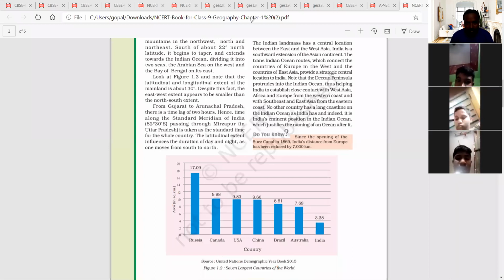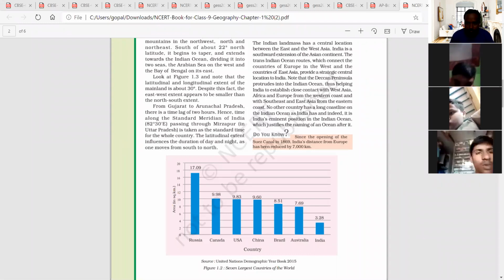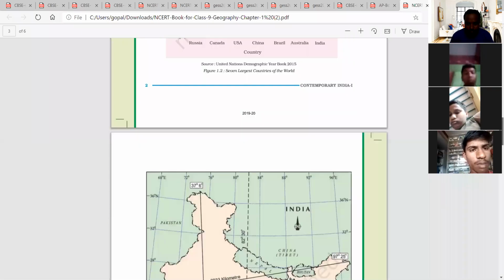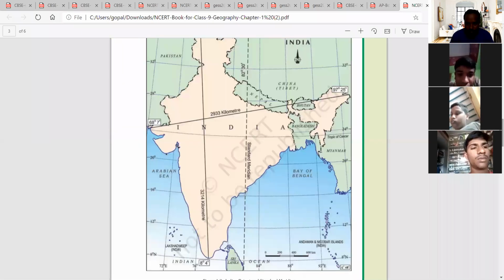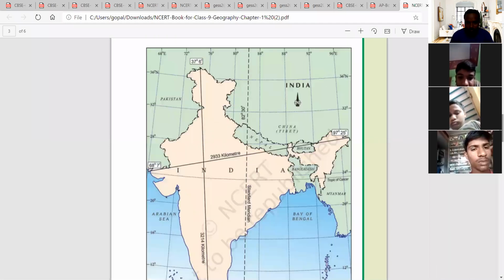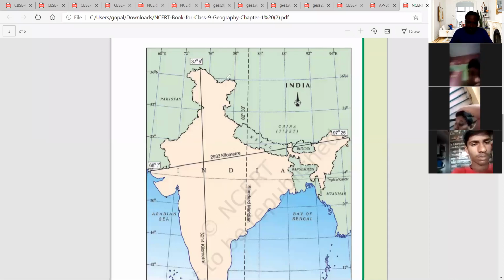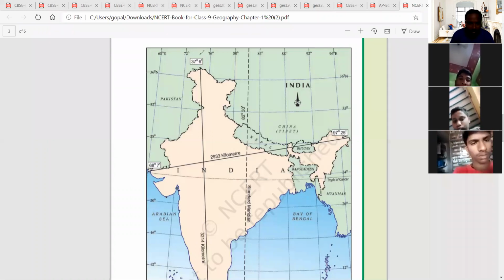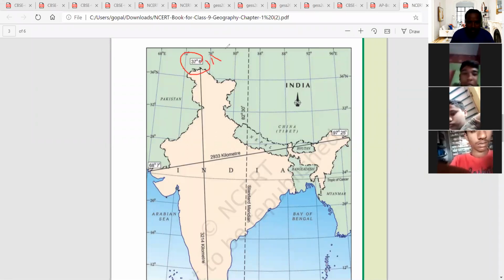So next, let's move forward and come to the point. This is very important. Based on this map, as I said just now, India is located at 37 degrees 6 minutes north latitude.